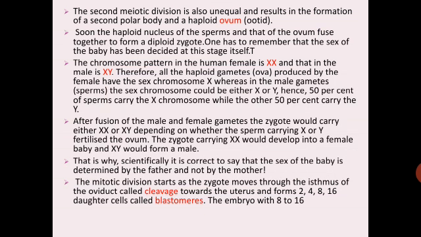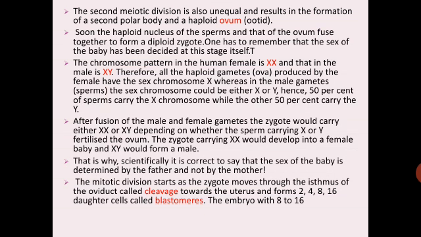After the fusion of male and female gametes, the zygote would carry either XX or XY depending on whether the sperm carrying X or Y fertilized the ovum. The zygote carrying XX would develop into a female baby and XY would form a male. So remember, this is again a very important question from the exam point of view: sex determination in humans. That is why scientifically it is correct to say that the sex of the baby is determined by the father and not by the mother, since the father is carrying XY chromosomes whereas the mother has XX.